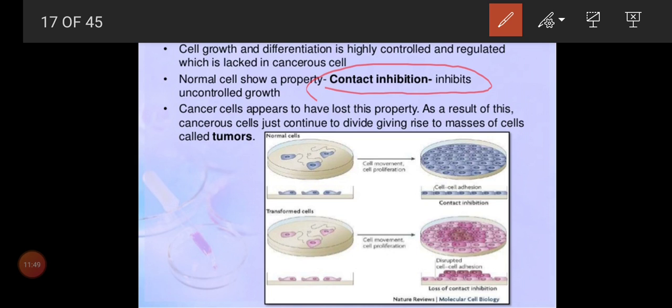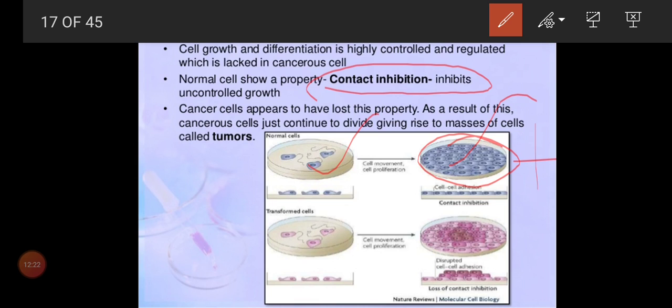So what do you mean by contact inhibition? A normal cell will have a characteristic called contact inhibition. What do you mean by that? Contact inhibition means it will inhibit uncontrolled growth. Now look at this slide. This is a normal cell. This normal cell is dividing for tissue or organ growth. Once the area is filled, further growth of the cell won't occur. So this is the characteristic of contact inhibition.